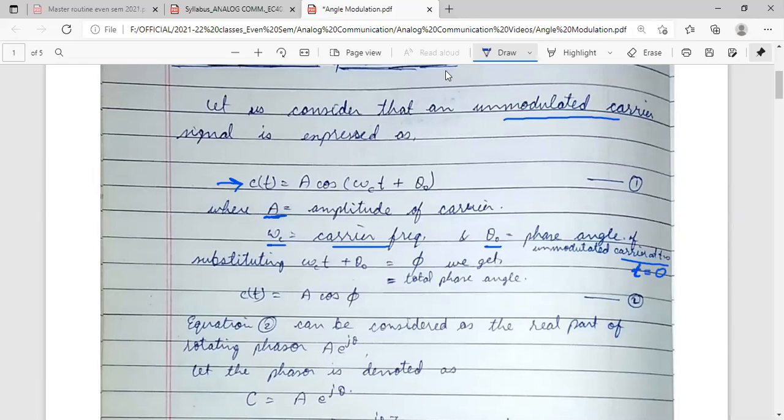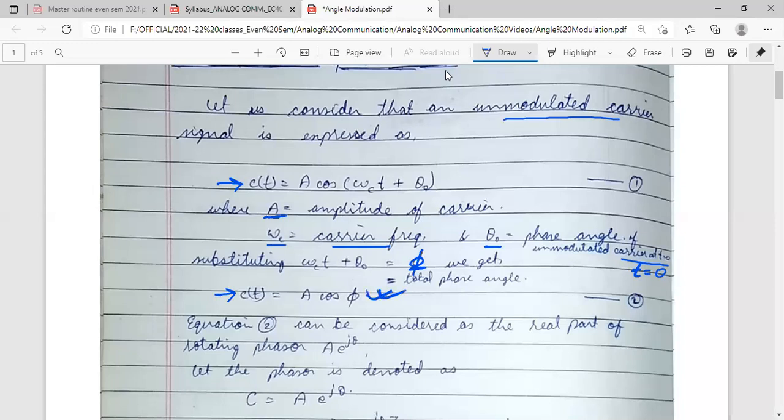So what we have done is put phi in place of omega c t plus theta 0. So the carrier signal becomes c(t) equal to A cos phi. Now if we want to write this signal A cos phi in Euler's form, this is the real part.